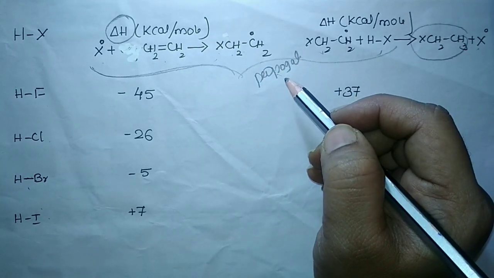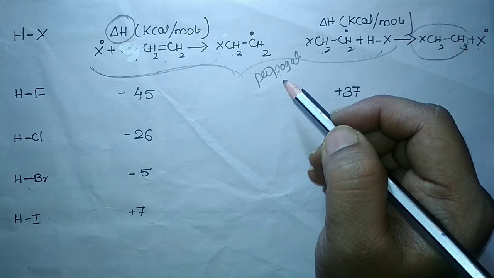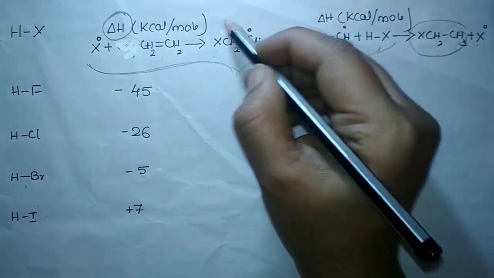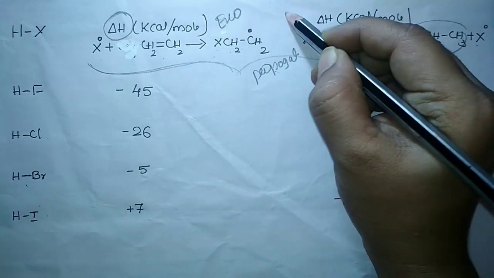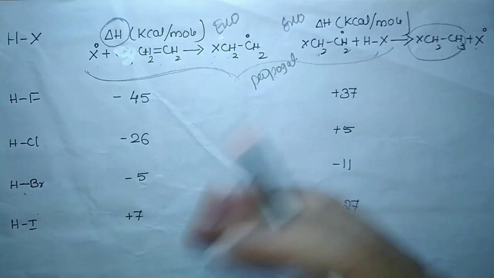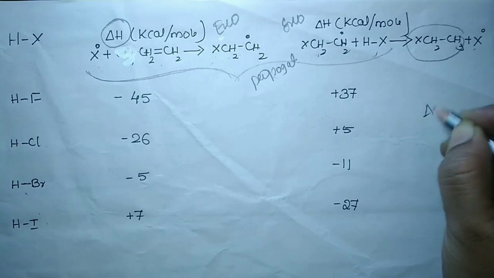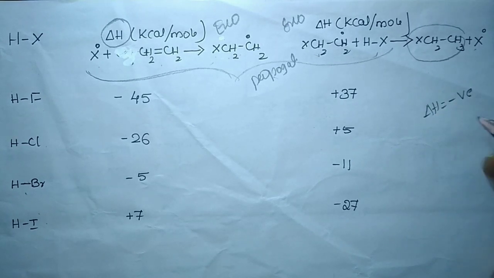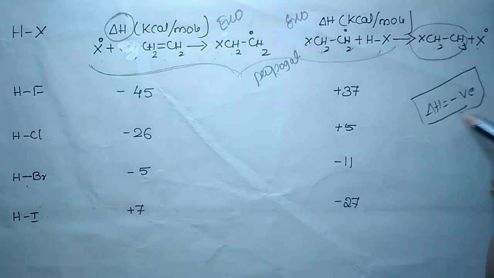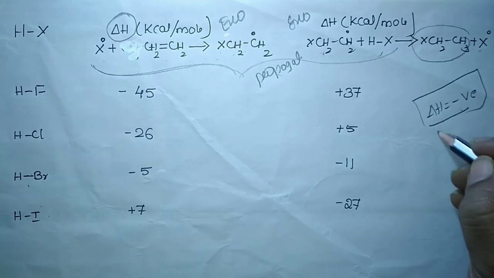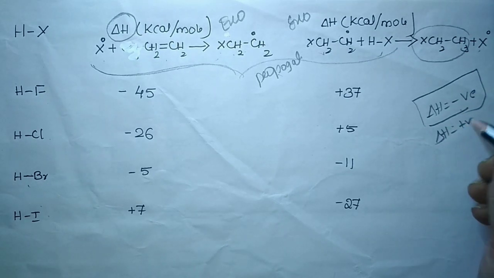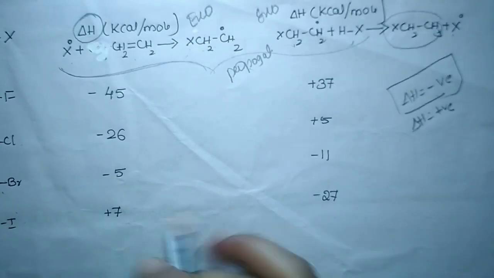What is the condition I gave for the free radical mechanism to happen? Both the propagation steps should be exothermic. Exothermic means the energy is released. Whenever we say energy is released, delta H is negative. This is very important. Delta H is negative means energy is released. If delta H is positive, energy is absorbed.